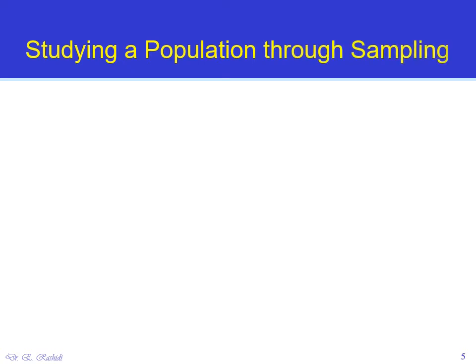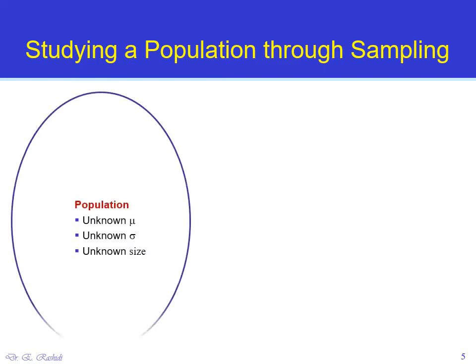Studying a population through sampling. Until now, we have assumed that we know all the quantities we need to solve a problem. For example, we know the mean, the standard deviation, or the distribution of the population. But in reality, we do not know these parameters or information, and we have to estimate them using a sample. So in reality, we do not know the average of the population, mu, or the standard deviation sigma of the population, or even the size of the population, or the distribution of the population.